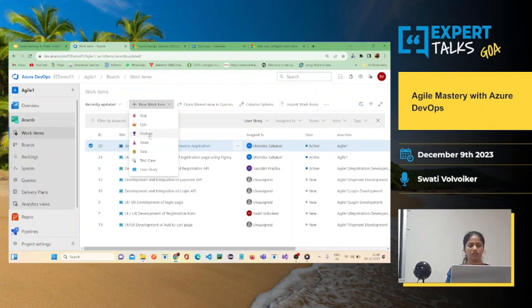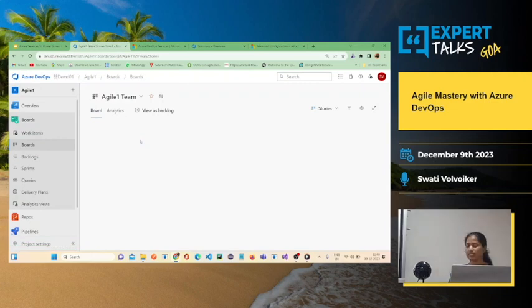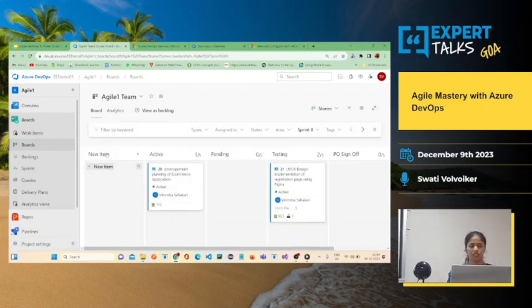Similarly, you can add a bug, a feature, an issue if it is required, and you can even add a test case on the board. So let me show you the board. There are some user stories I have created before. Here there are columns: new items, active, pending, then testing. This mostly shows you the state of the sprint, how it is going on the board. This is the current sprint. You can select even the current iteration or sprint 0. How many user stories are getting developed in this sprint? Two user stories.